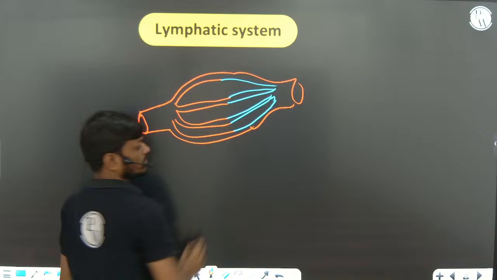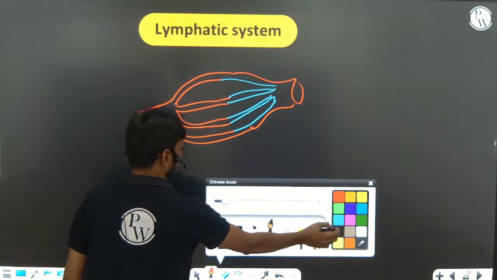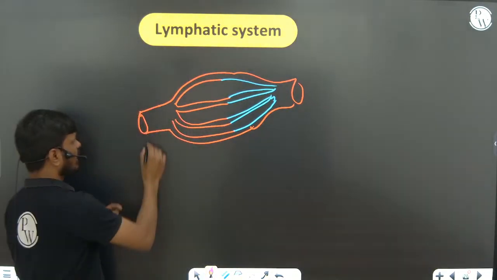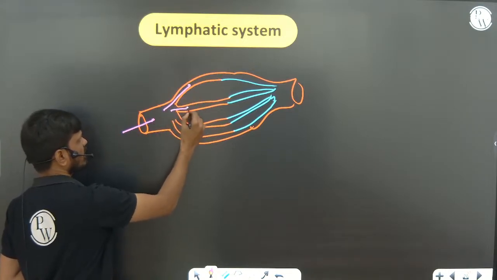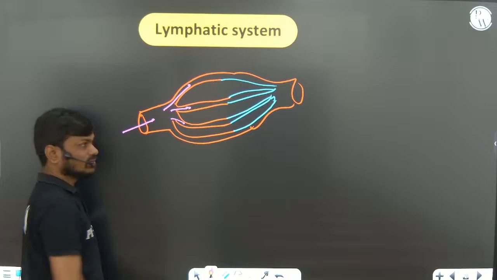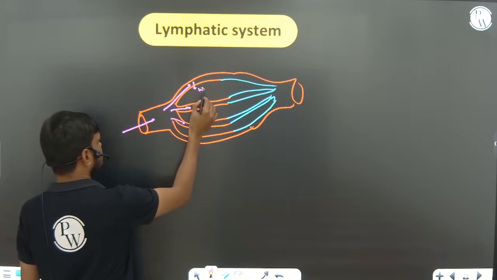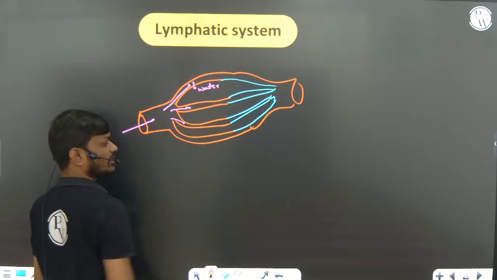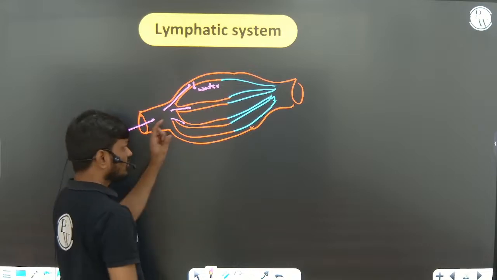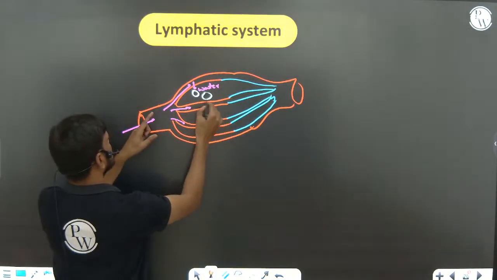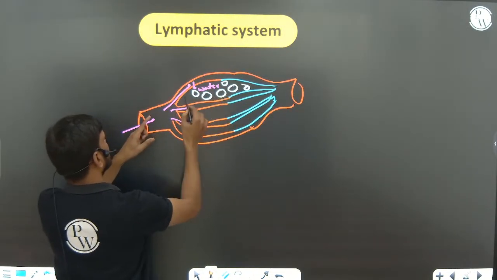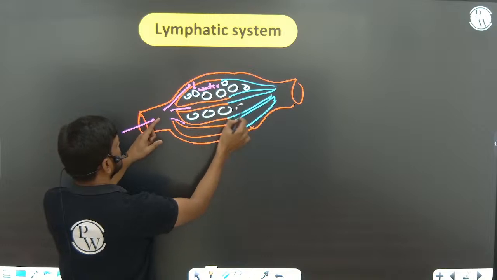Now you can see when blood is passing through the capillaries, water and many water soluble substances are leaking into the cells present in the tissue. You can see these are all the cells present in the tissue. This is the tissue.